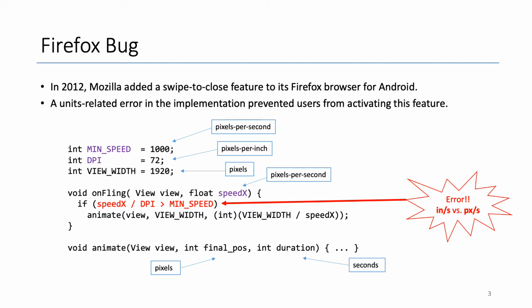This feature was updated to adapt to different devices by computing the speed with respect to the screen resolution in DPI. And DPI is intended to be interpreted as pixels per inch. But the mean speed was not adapted during the update. This led to a comparison between inches per second and pixels per second, and this unit mismatch disabled the feature.